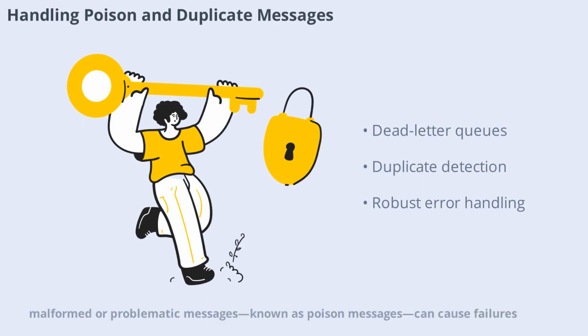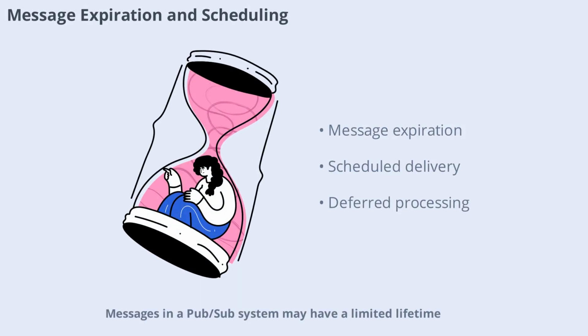Sometimes malformed or problematic messages, known as poison messages, can cause failures. Pub-sub systems should prevent these from being reprocessed endlessly. Azure Service Bus, for example, supports dead letter queues to isolate such messages for later analysis. Duplicate messages can also occur, so the messaging infrastructure should support deduplication, or your processing logic should be idempotent to avoid repeated side effects.